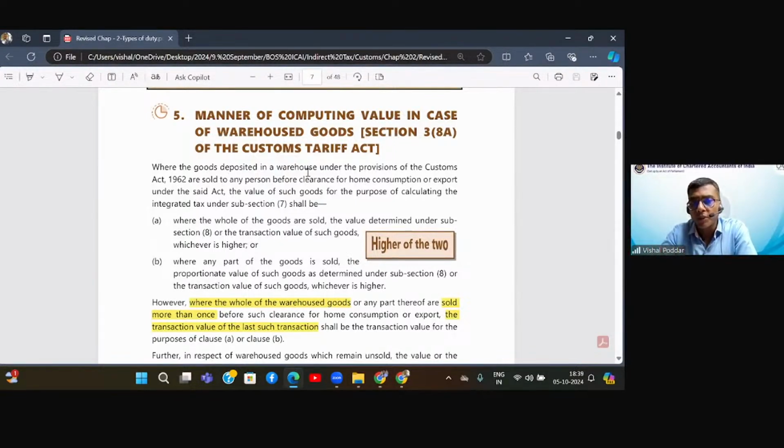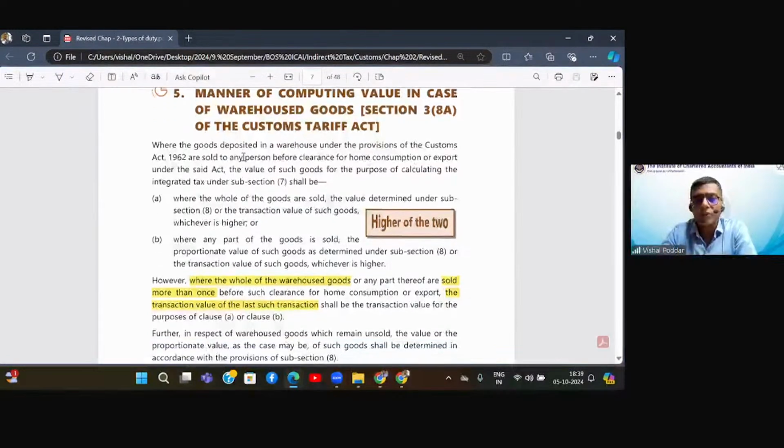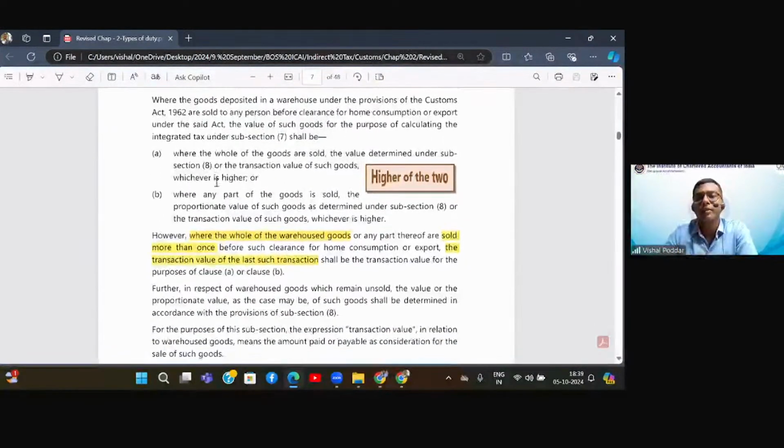So where goods deposited in the warehouse under the provisions of the Customs Act are sold to any person before clearance for home consumption or export under the said Act, the value of such goods for the purpose of calculating the tax shall be, where the whole of the goods are sold, the value determined under subsection 8, or the transaction value of such goods, whichever is higher.